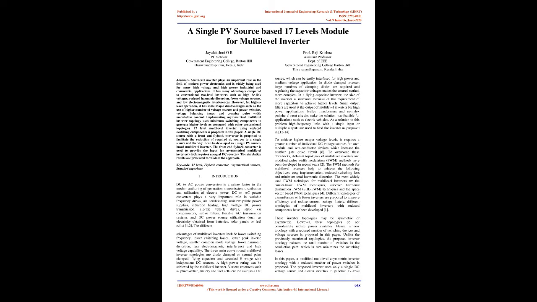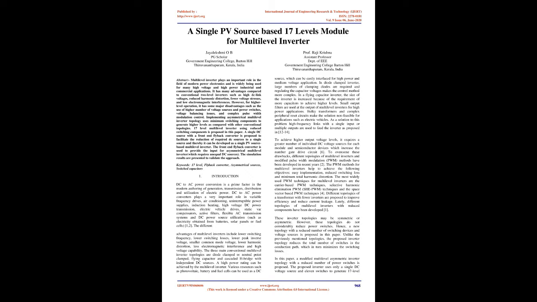It has many advantages compared to conventional two-level inverters, such as high DC link voltages, reduced harmonic distortion, fewer voltage stresses, and low electromagnetic interferences. However, for higher level operation, it has some major disadvantages, such as the use of higher number of voltage sources and power switches, voltage balancing issues, and complex pulse width modulation control.